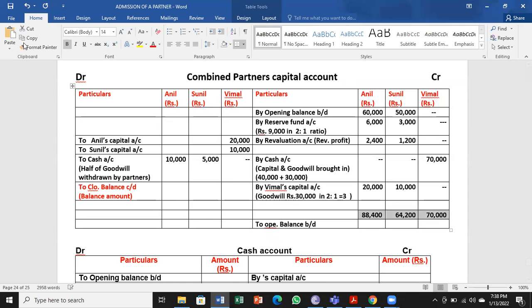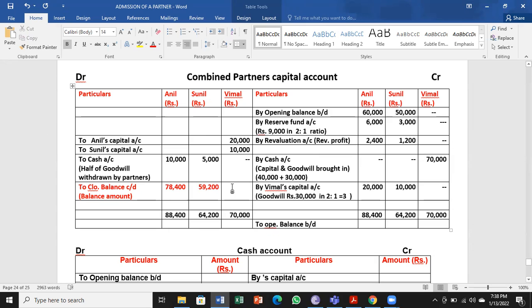Total, take it to the debit side. Then balance each capital account. 88,400 minus 10,000 for Anil is 78,400. Then 64,200 minus 5,000 is 59,200. Good.